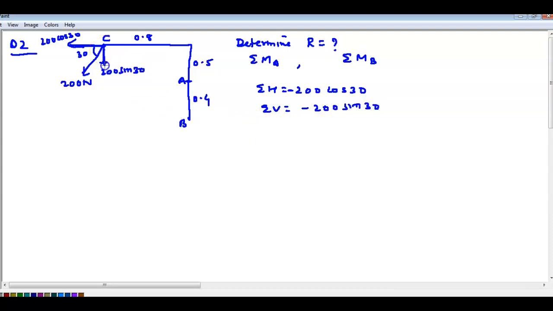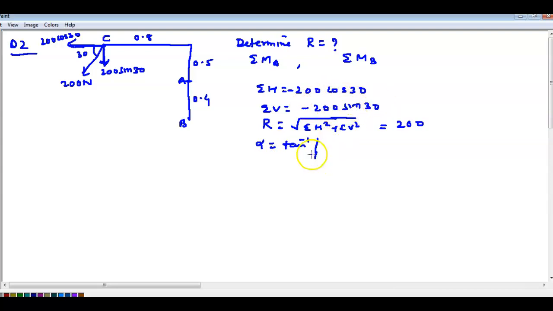Yes or no? Resultant is equal to the square root of horizontal square plus vertical square. You will get 200 only. And alpha is equal to tan inverse of sin 30 over cos 30.